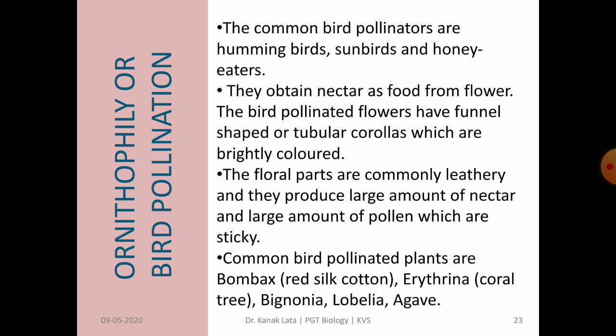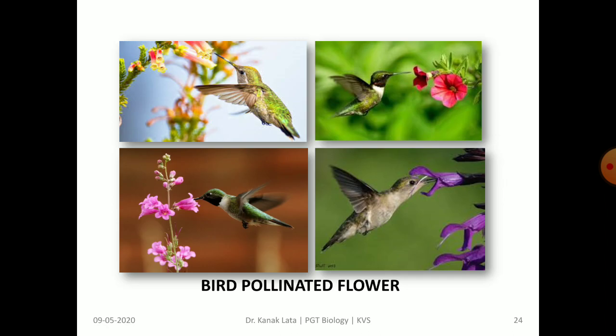The floral parts are commonly leathery and produce large amount of nectar and pollen which are sticky. Examples of bird pollinated plants are bombax, that is red silk cotton, Erythrina, that is coral tree, Bignonia, Lobelia and agave. These are the bird pollinated flowers showing tubular corolla.